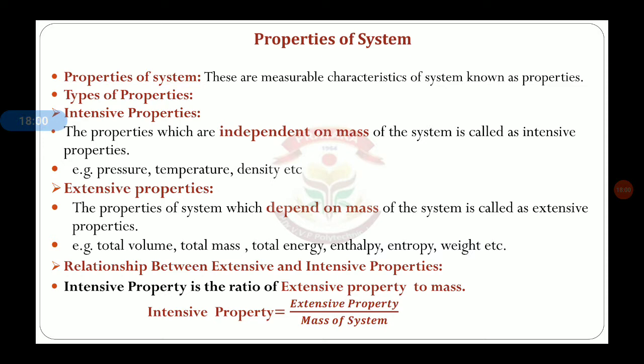Then the second type, that is extensive properties. The properties of a system that depend on the mass of the system are called extensive properties. If a property depends upon mass, then that property is known as an extensive property. Examples: total volume, total mass, total energy, enthalpy, entropy, weight, etc.